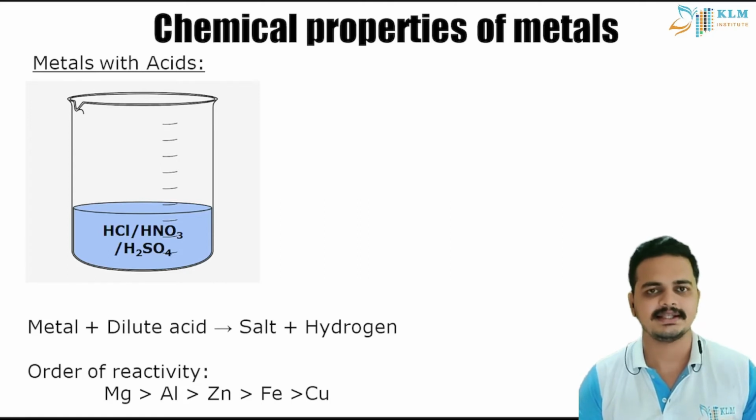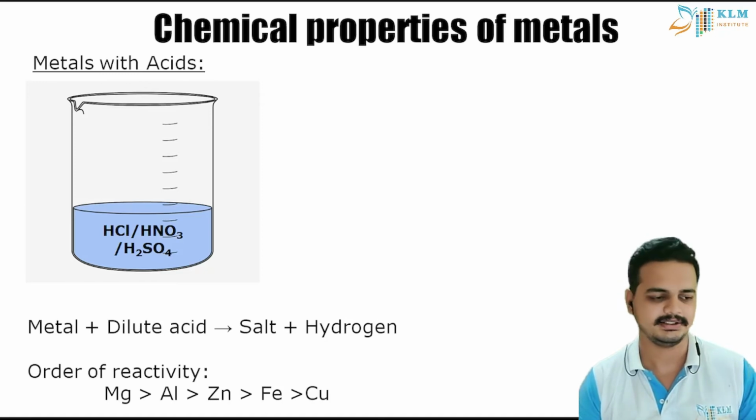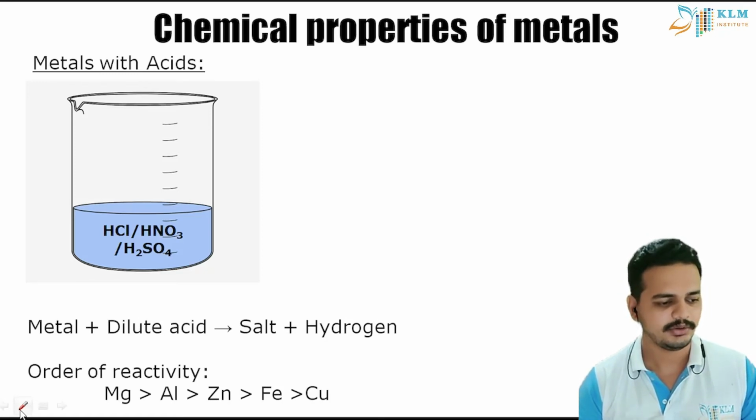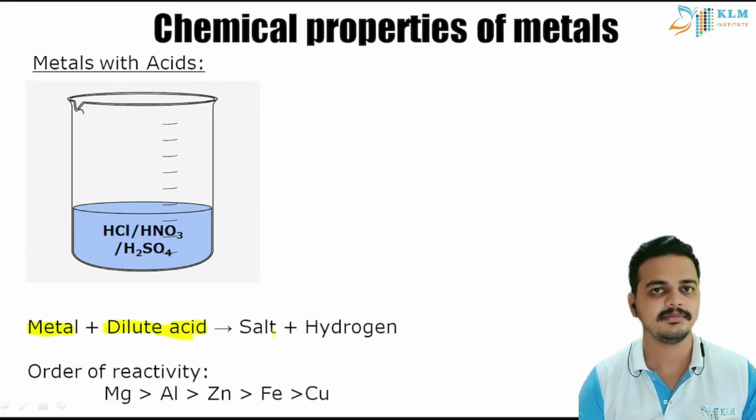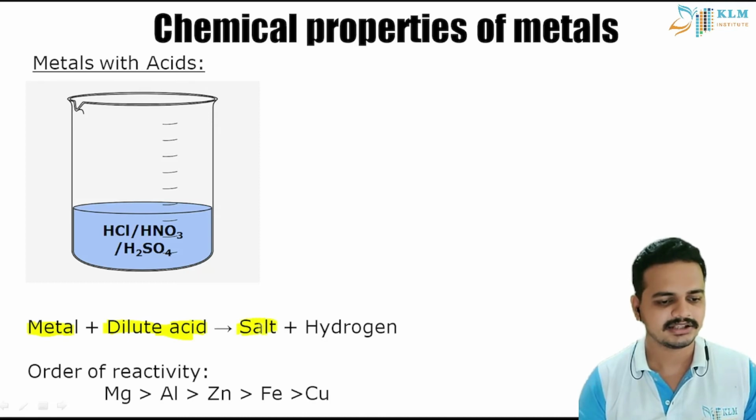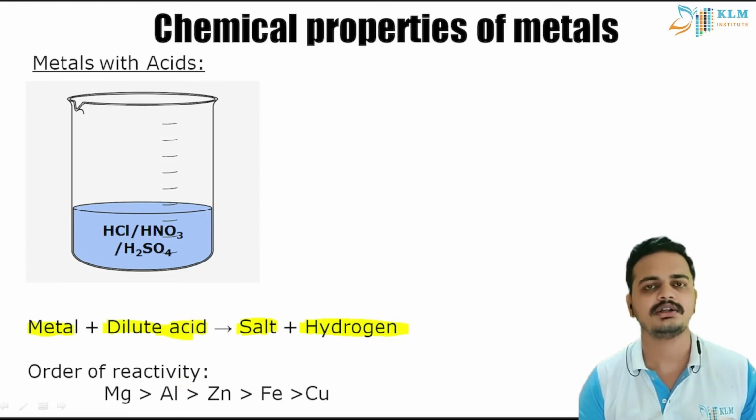So next, let us see what happens when you react a metal with acid. We already know that we are taking metal and dilute acid. We studied this reaction in the previous chapter on acids, bases, and salts. So we get a salt plus hydrogen gas. This is not limited to all the metals. You can't say all the metals react in the same way.